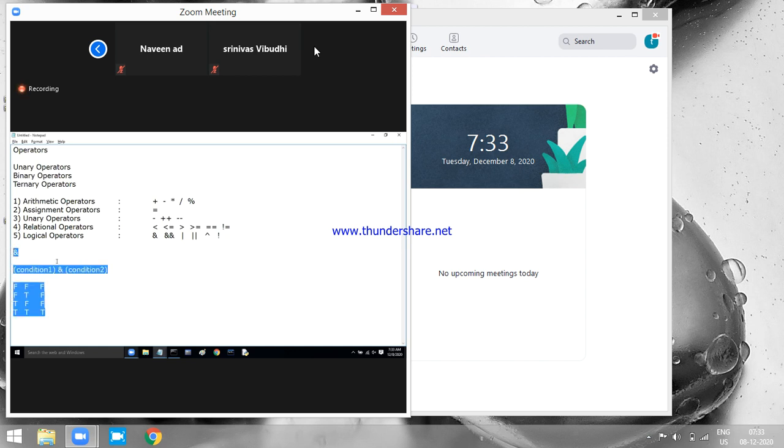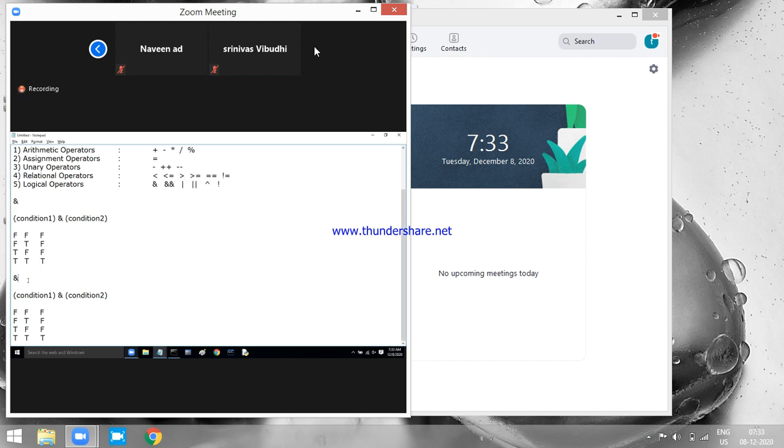But we have the next one, that is called the double ampersand symbol. The double ampersand symbol is also meant for combining multiple conditions. This is also an AND operator. Single ampersand symbol, double ampersand symbol, both are meant for combining multiple conditions. Here also the result will be Boolean type. Here also the result will be true only if all the conditions are true.